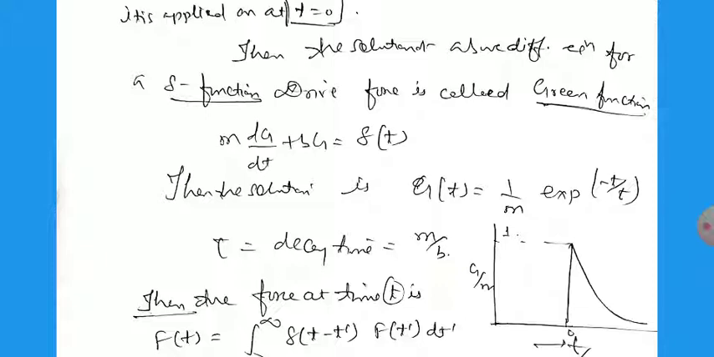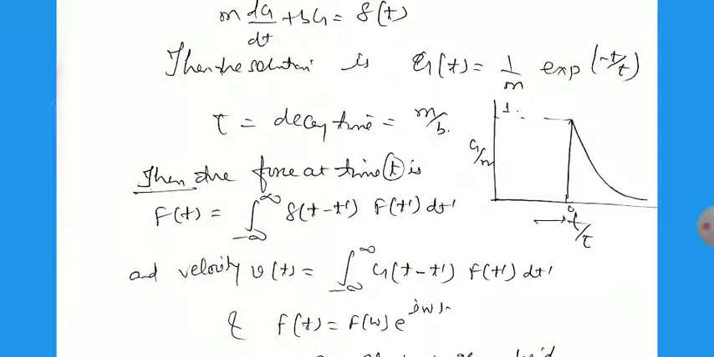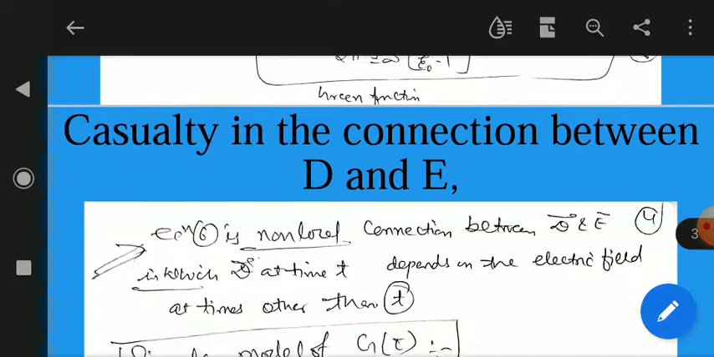Here are the different terms. τ is the decay time, which is m/b, as we know very well. And the Fourier transformation gives f(t) = ∫ from −∞ to +∞ of G(t − t′) f(t′) dt′. The velocity we can write similarly, and finally we obtain G(τ) = 1/2π ∫ from −∞ to +∞ of [ε(ω)/ε₀ − 1] e^(−iωτ) dω. This is called the Green function.